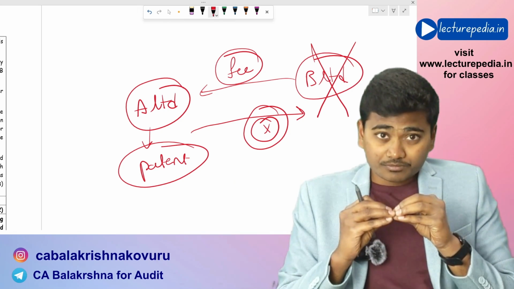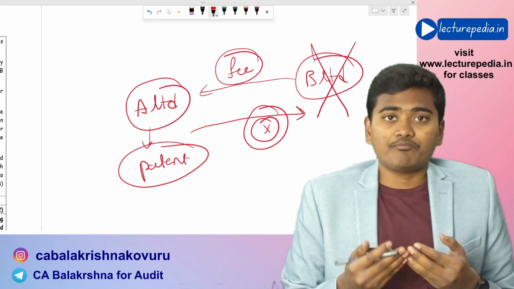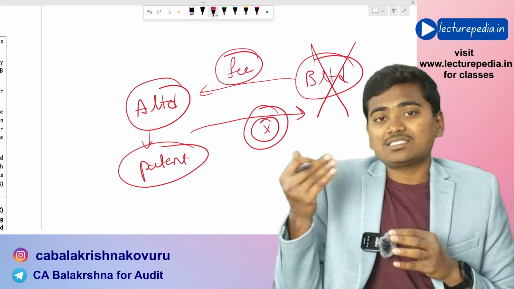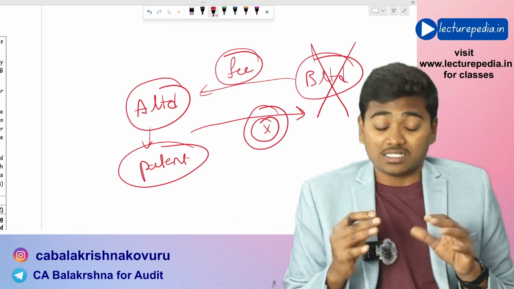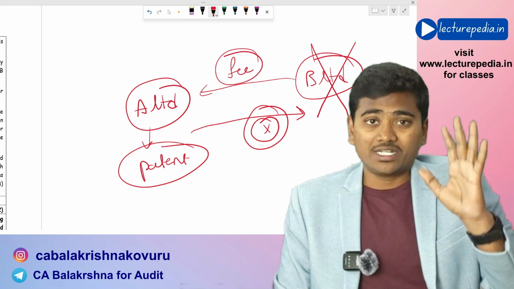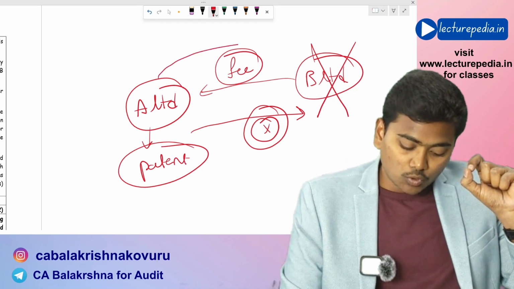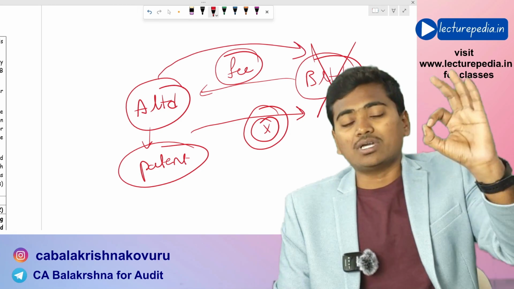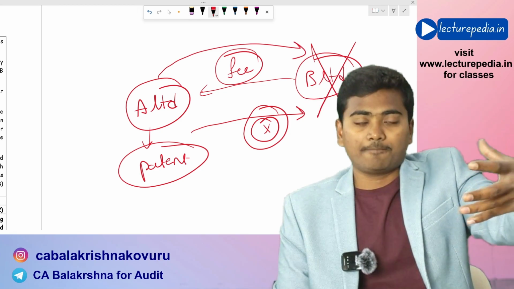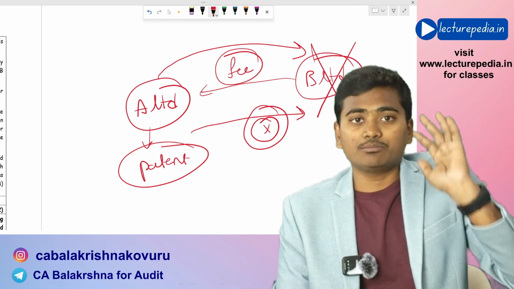So because of this, A Limited has entered into an agreement with B Limited, stating that if you want this patented process from me, you should do whatever I say. Okay, you should act as per my instructions. So this is the agreement between A Limited and B Limited.